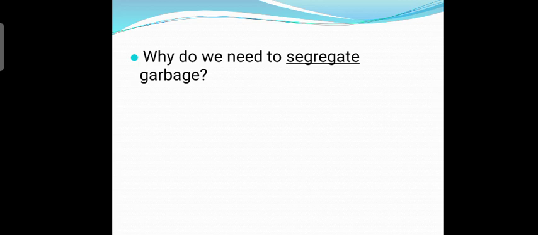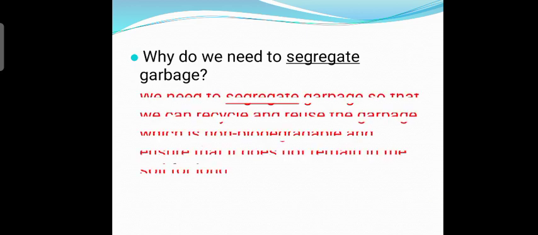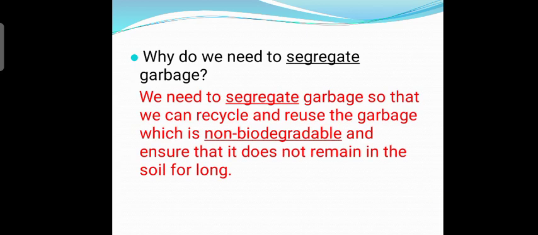Now why do we need to segregate garbage? The meaning of segregation is to separate. So students, why we need to separate the garbage? Let's see. We need to segregate garbage so that we can recycle and reuse the garbage which is non-biodegradable and ensure that it does not remain in the soil for a longer time.